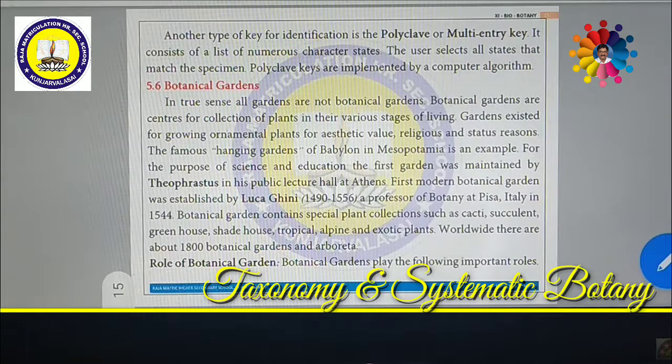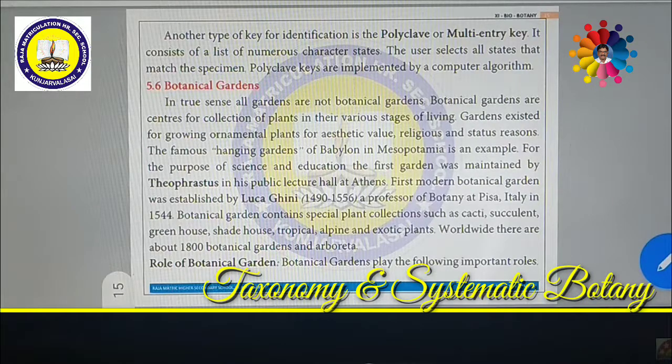Botanical gardens are the centers for collection of plants in their various stages of living, from seeds to tall plants. Gardens existed for growing beautiful, attractive ornamental plants for aesthetic, religious and status reasons. The famous hanging garden in Babylon, in Mesopotamia, is an example of a garden, but this is not a botanical garden. When the garden was maintained for the purpose of science and education, then it is called a botanical garden.